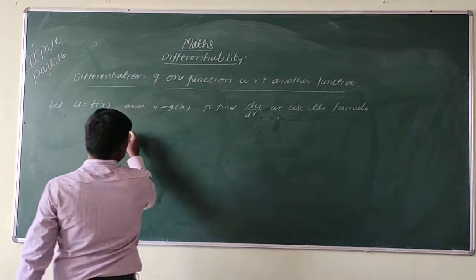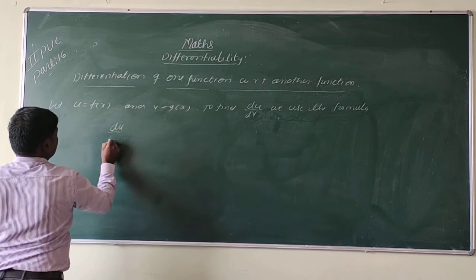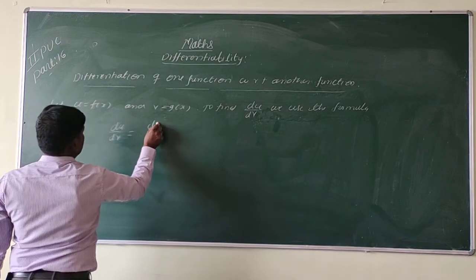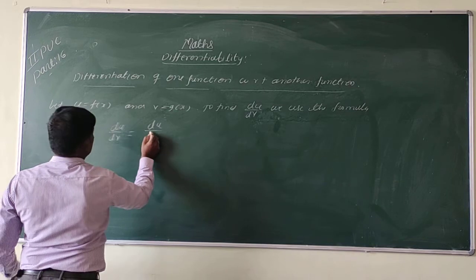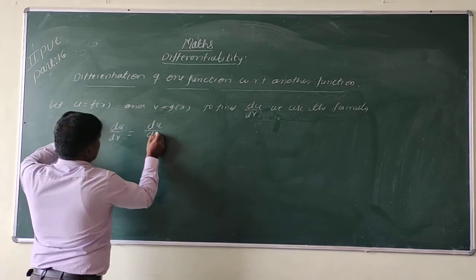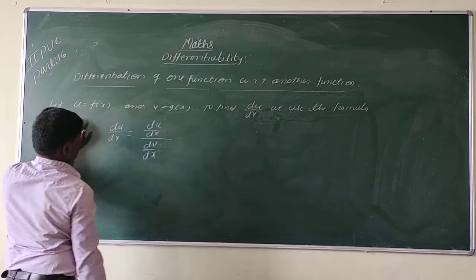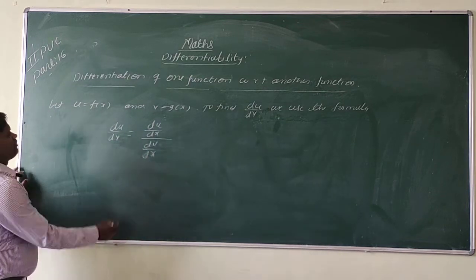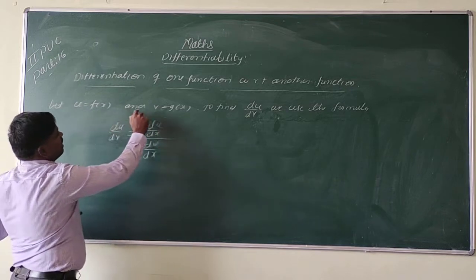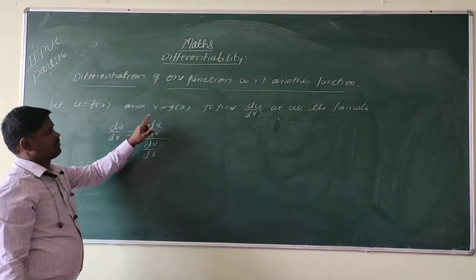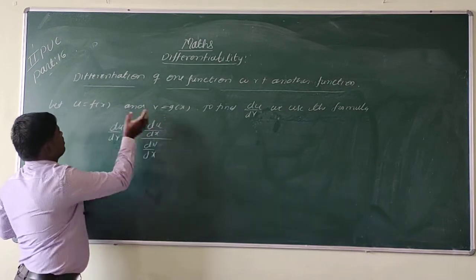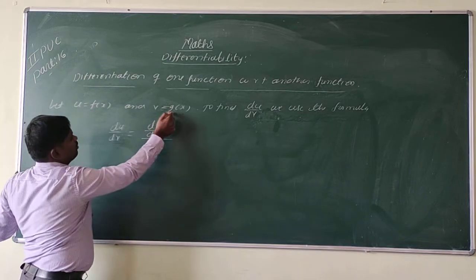du by dv is equal to du by dx divided by dv by dx. First we differentiate u with respect to x, then we differentiate v with respect to x, then we divide the derivative of f of x by the derivative of g of x.